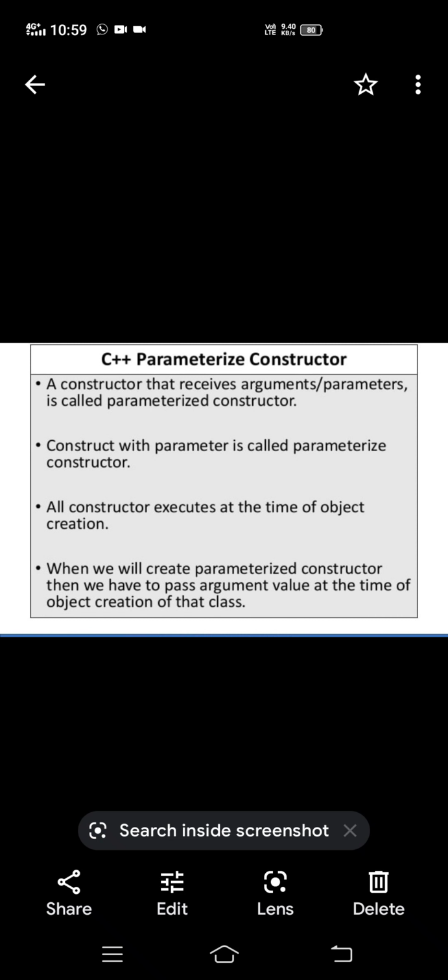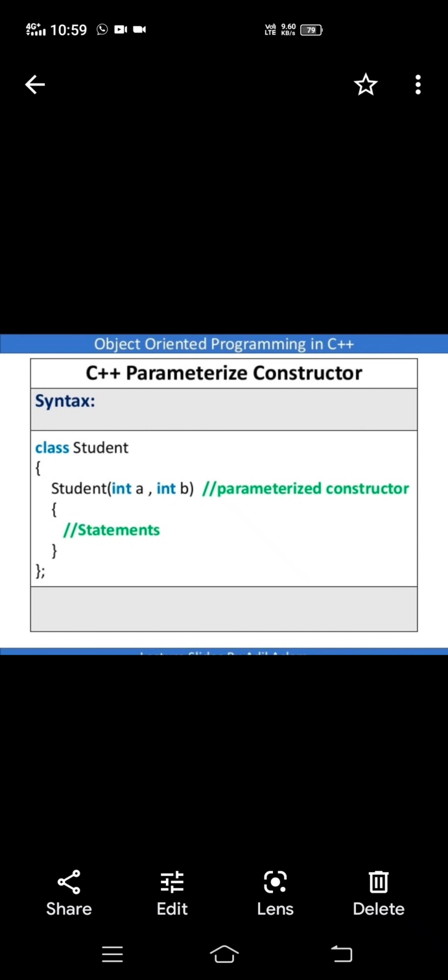A constructor that receives or accepts arguments, parameters, is called a parameterized constructor. A constructor with parameters is called parameterized. All constructors execute at the time of object creation. I have told you that now. Any type of constructor is executed whenever an object is created. Right? See this example.